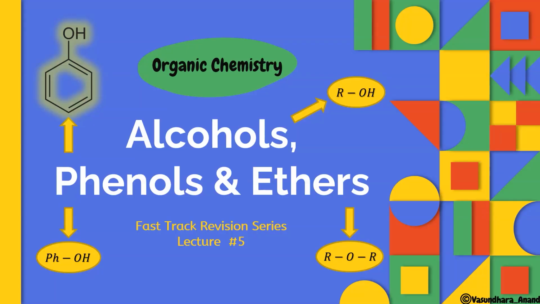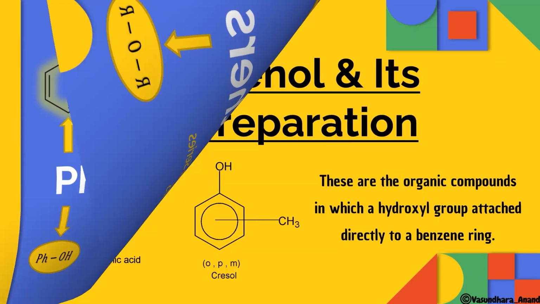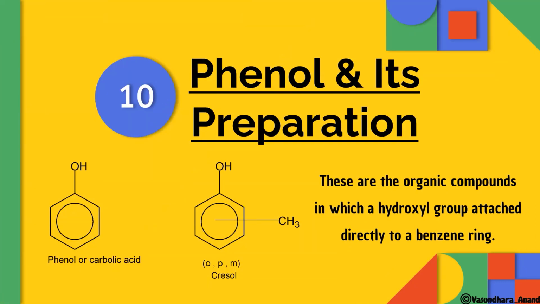So, in this revision series, with lecture number 5 of alcohol, phenol, ethers, I'm here again. Today we will study phenols, their properties, and their chemical reactions, which will almost complete the chapter. So let's start. The topic is phenol and its preparation, which I have mentioned over here, and that we will study.